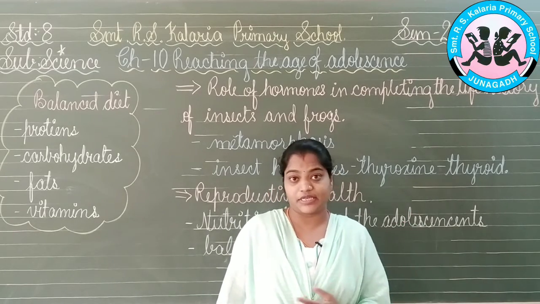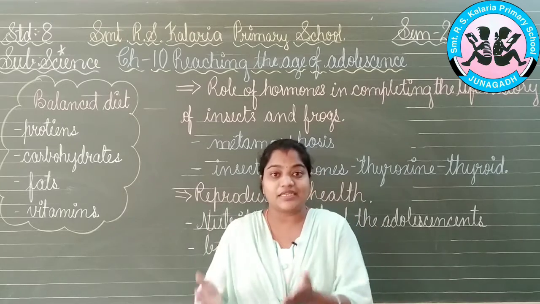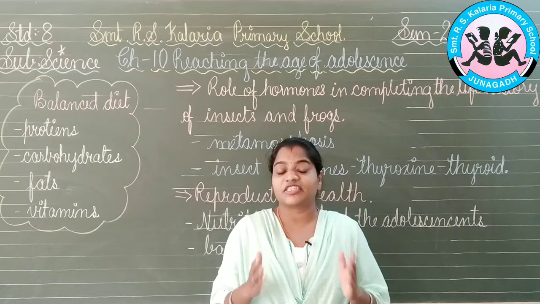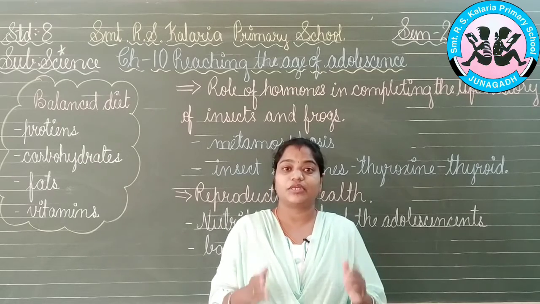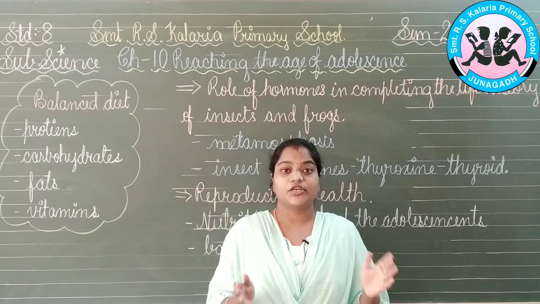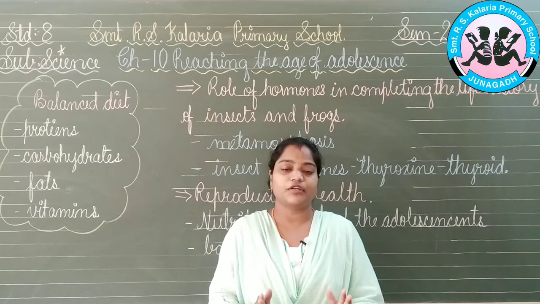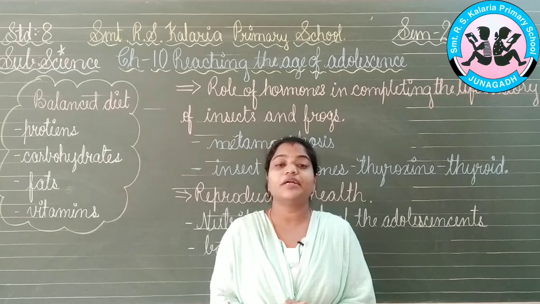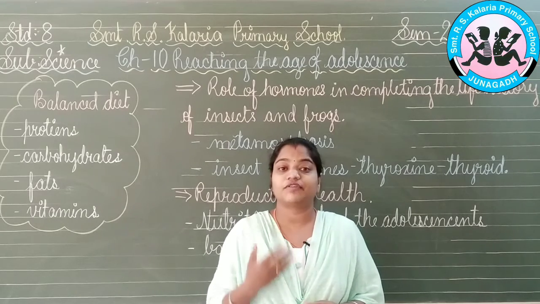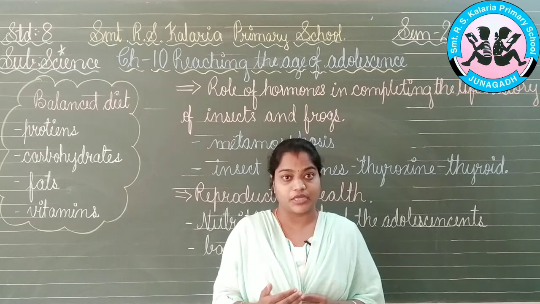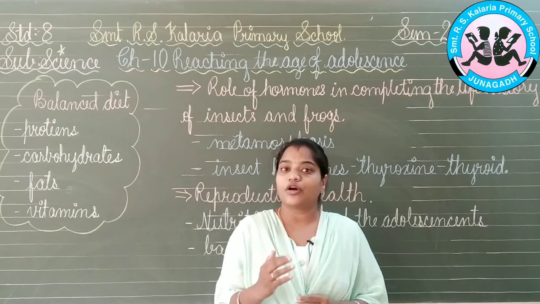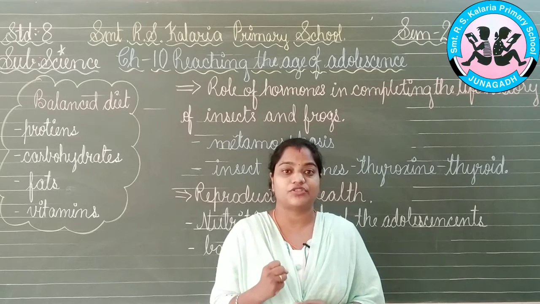As earlier we have studied, physical change, mental change, emotional change, intellectual changes, all these changes happen at these ages only, starting from 11 years to 19 years of age. So this time duration is very important for the adolescent period and the puberty which is going on in this time. For that purpose, they need to develop a lot in this time duration only. So it is required to have a balanced diet and more of the nutritional requirement in their body.